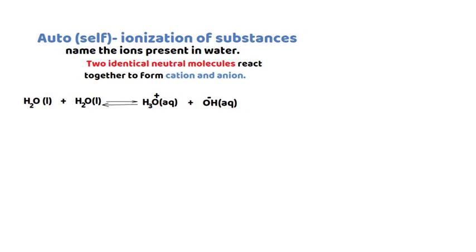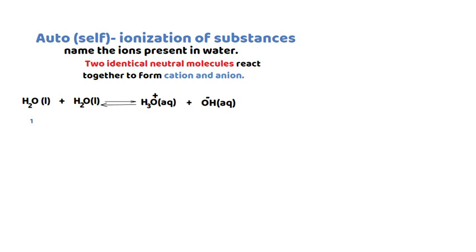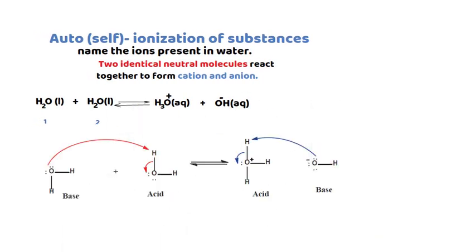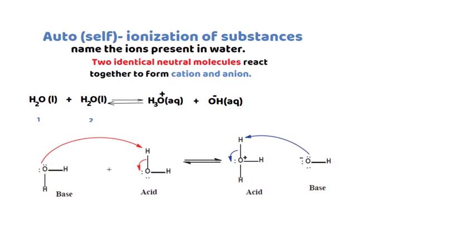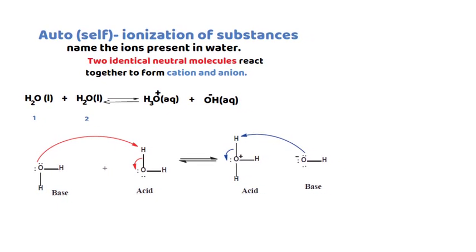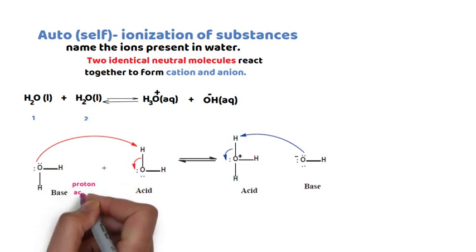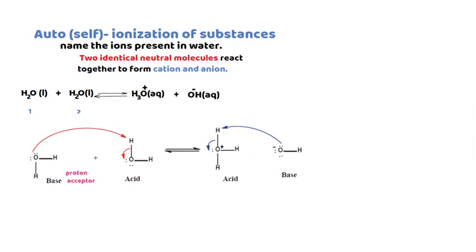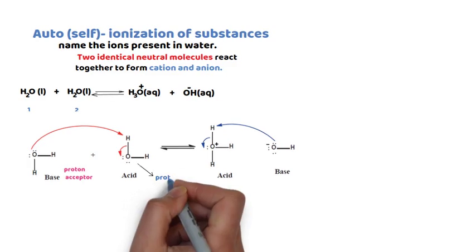Now, the first water is water 1, and assume the second water is water 2, and consider the following chemical reaction. In this chemical reaction, water 1 takes a proton from water 2. Therefore, water 1 is a proton acceptor, but water 2 is a proton donor because it gives a proton to water 1 when we consider the forward reaction.